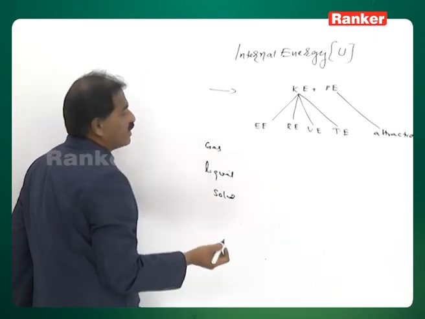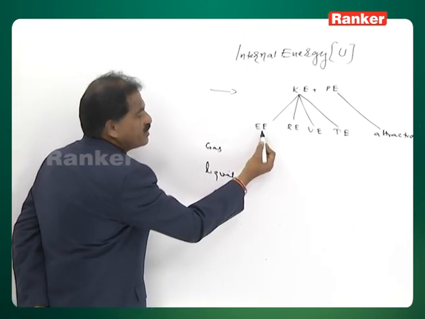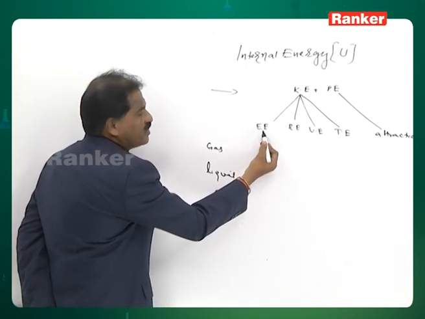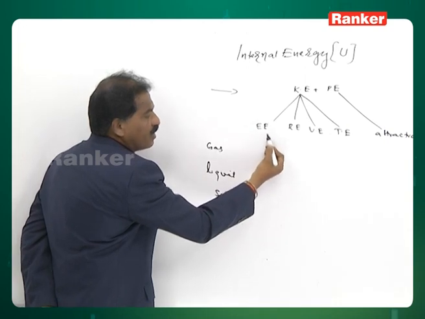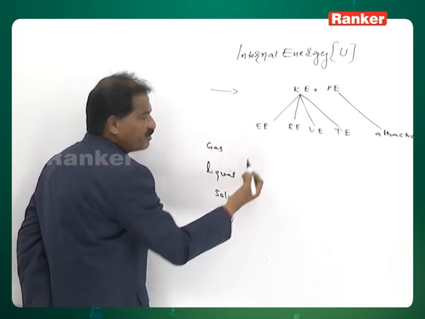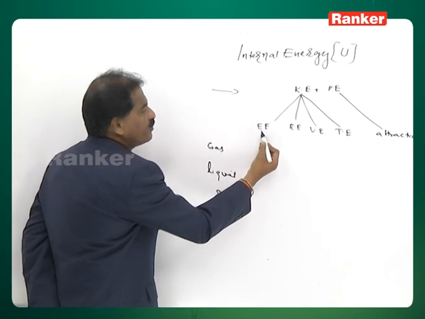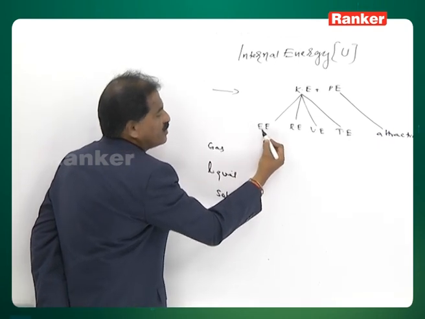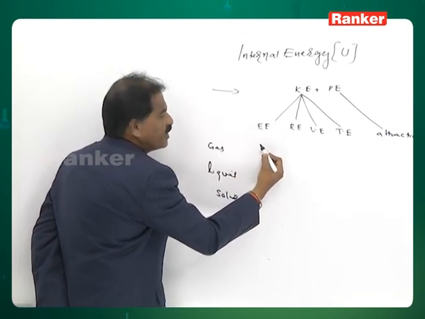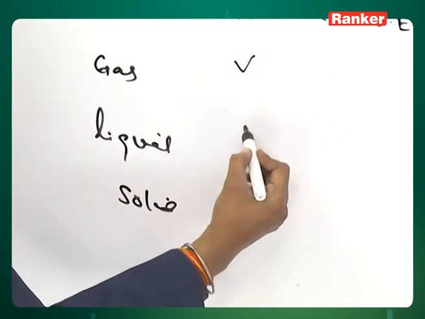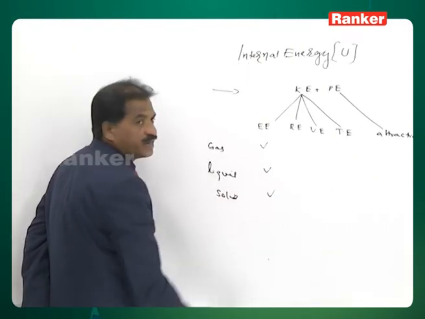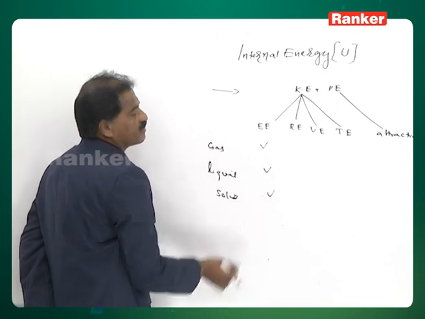So, electronic energy means the energy that is associated with the transition of electrons within the atom between different orbits. Therefore, electronic energy, since it is present inside the atom, can exist inside the gaseous state atoms, inside the liquid state atoms, inside the solid state atoms.